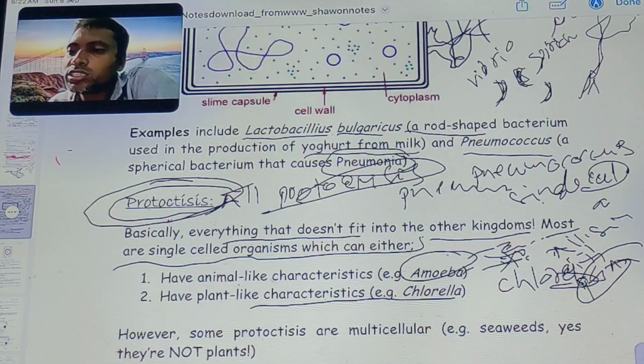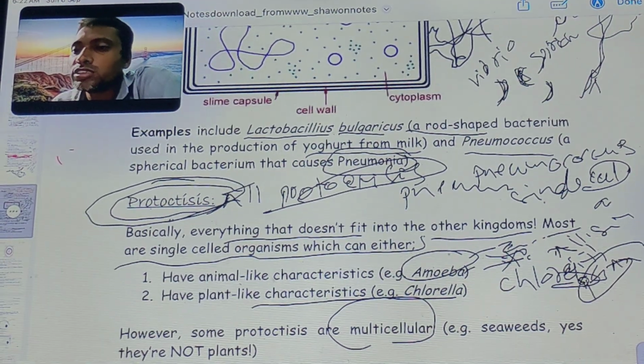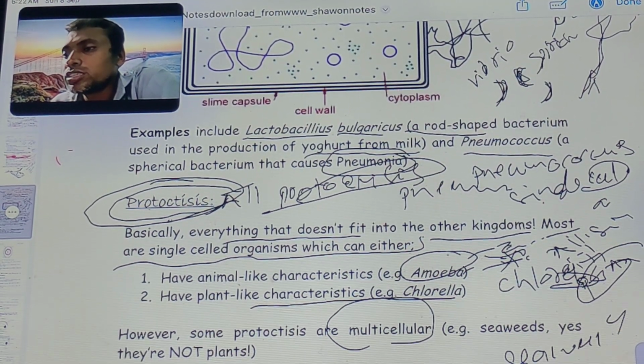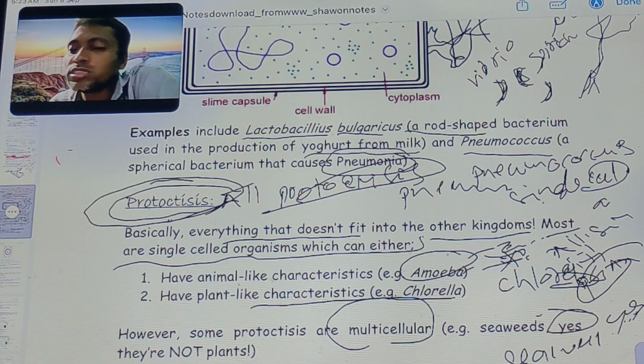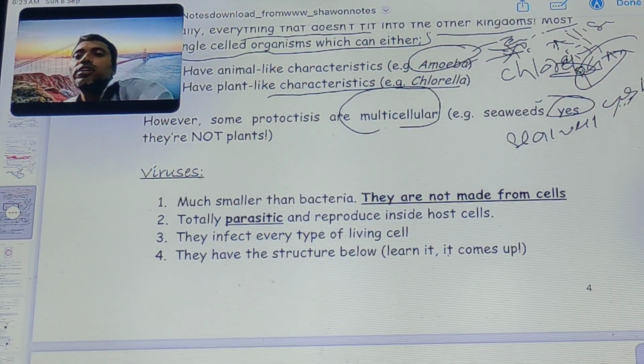However, some protista are multicellular. Example: seaweeds. Next is the viruses.